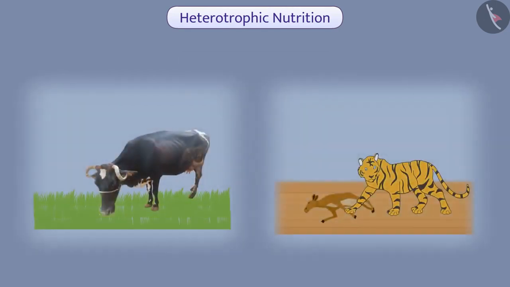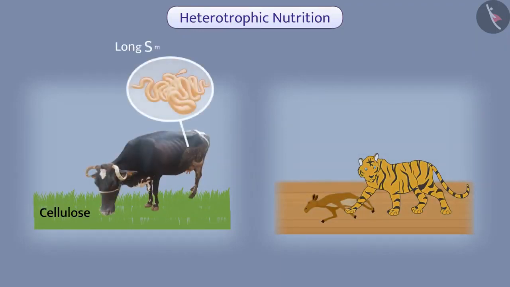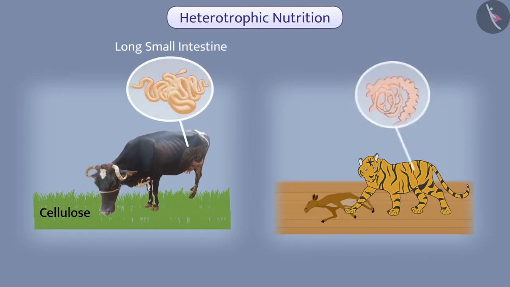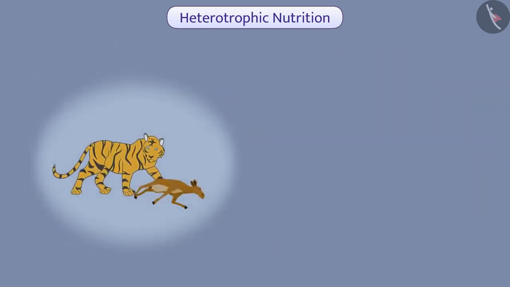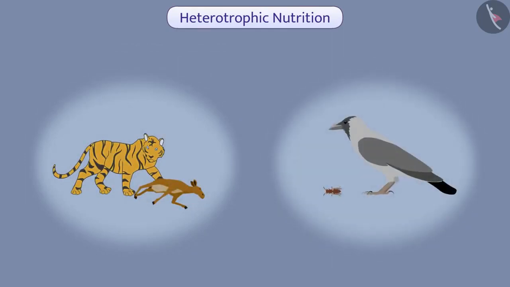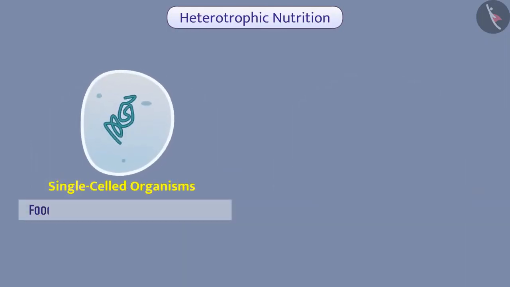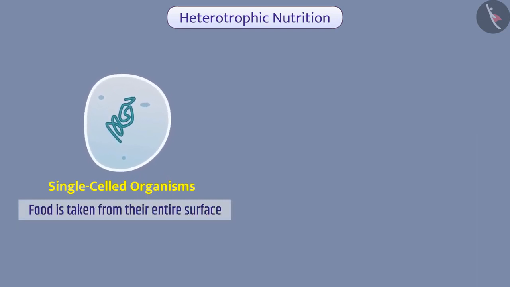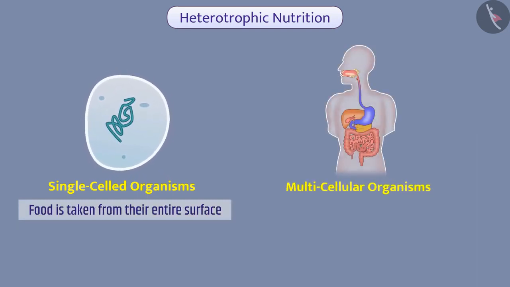For example, to digest herbivorous food such as cellulose, organisms like cows have a long small intestine. Since the digestion of meat is simple, animals like tigers have a short small intestine. Some organisms get their nutrition from dead organisms, whereas some organisms get their food from living organisms. In single-celled organisms, food is taken from their entire surface, while multicellular organisms have an advanced system. Let's understand the amoeba's method of consuming food.